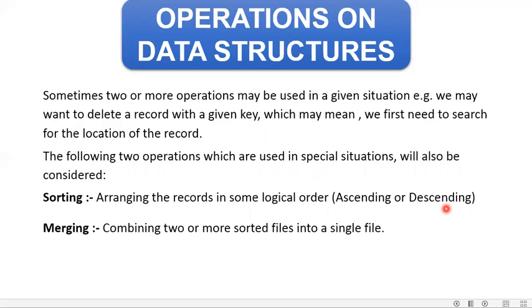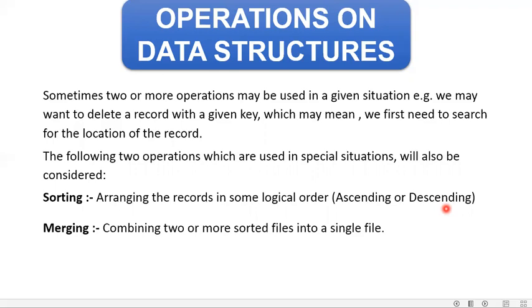So in a given situation, for a given task, I can be dependent upon two or three operations in sequence, and I need to follow them. So these are the operations of data structure. And here we are not talking about which particular data structure we can perform these operations on. These operations are common and can be performed on any type of data structure.